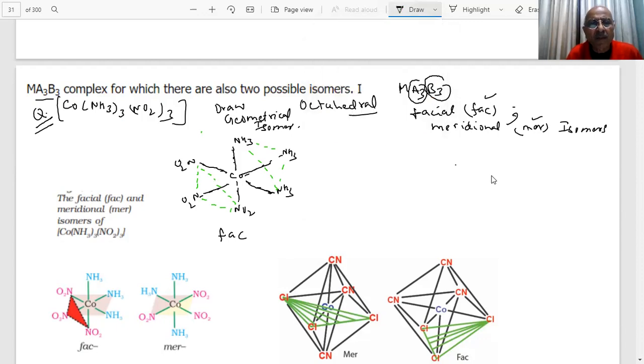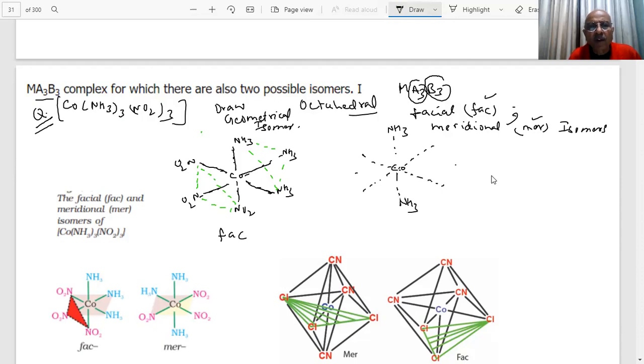Now, what will I do in the second one? The second one is called the MER isomer. I am doing again, this is my Co. How many lines do I draw? 1, 2, octahedral lines, students. What am I doing now? Look, this NH3 is there. I am taking this NH3 out to this side.